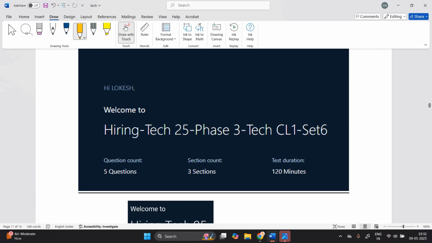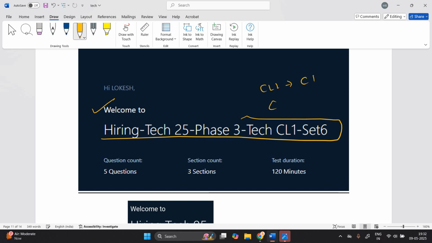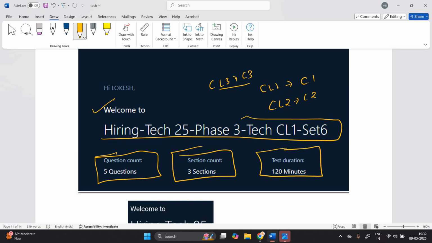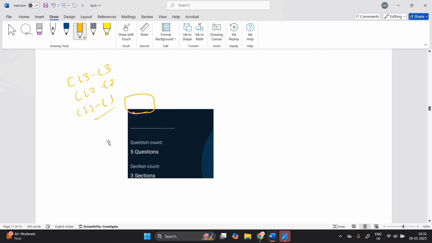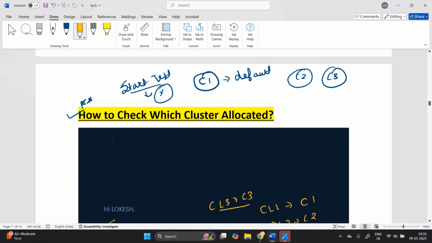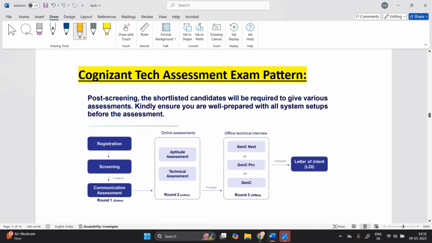Hi Lokesh, welcome to hiring tech 25 phase CL1. CL1 means cluster 1, CL2 means cluster 2, CL3 means cluster 3. In this way you can understand the number of questions, the number of sections, the duration, everything mentioned here. Here it is mentioned CL3, which means cluster 3. This type of checking is very important before giving the examination.